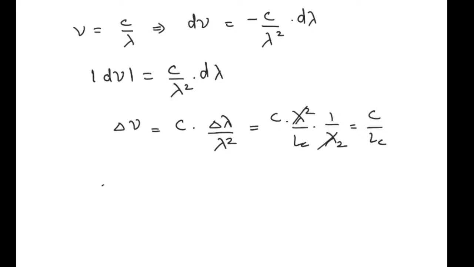So delta nu is c, that is speed of light, by LC, which we also know can be rewritten as 1 by tau c.